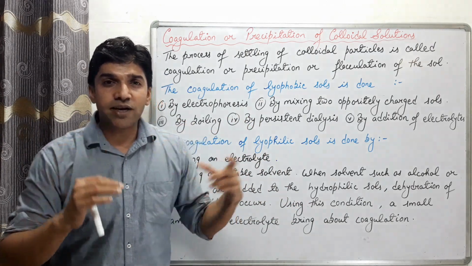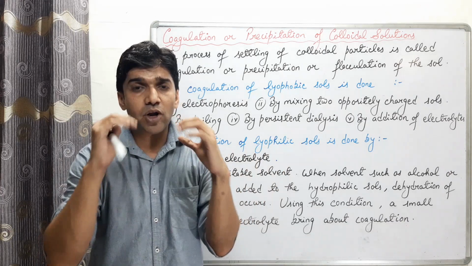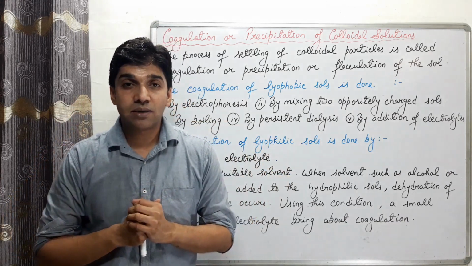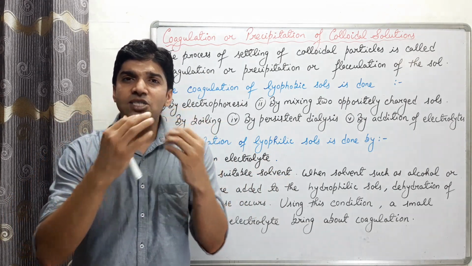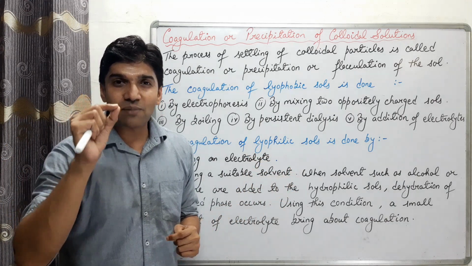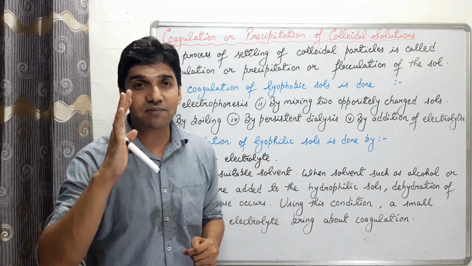Now when we are doing dialysis for a prolonged time, for a persistent time, तो उससे क्या होगा? Then all the ions are removed from the colloidal solution, and we know that the small amount of ions, small amount of electrolytes are necessary for the stability of the sol.